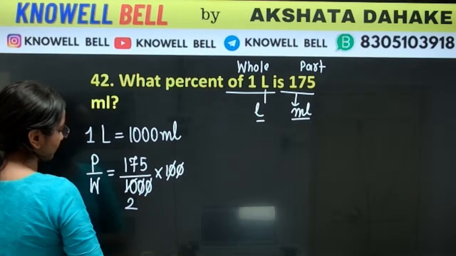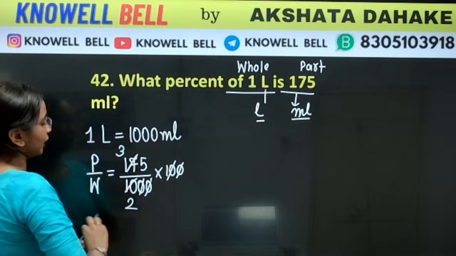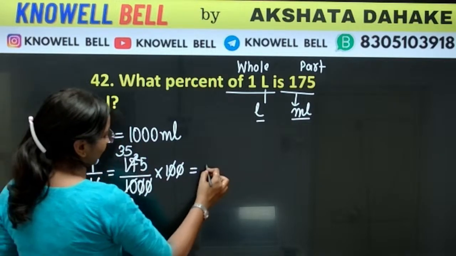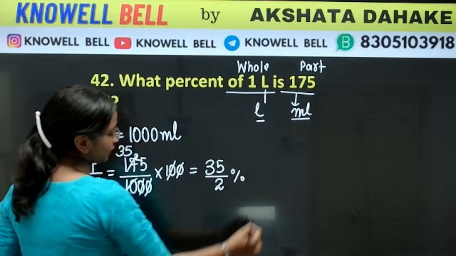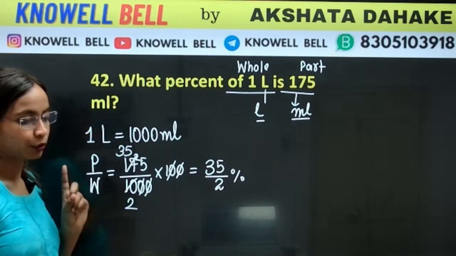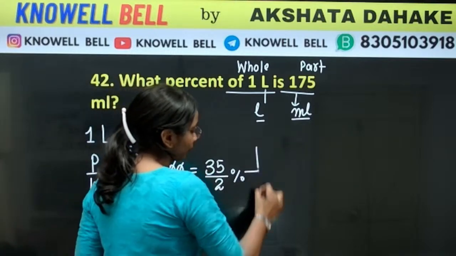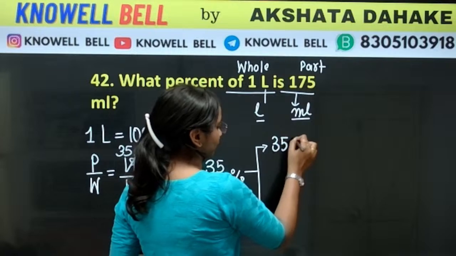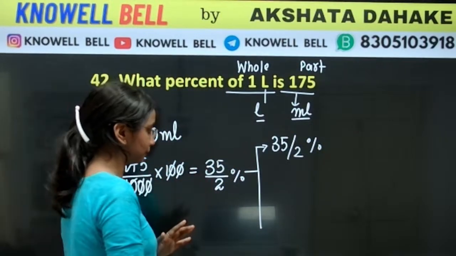5 2 times is 10. 5 3s are 15. 16, 17. 2 is the remainder. 2 will come here. 25. 5 5s are 25. तो हमारे पास कितना बचा? 35 upon 2%. What will be the answer? 35 upon 2%. Now इससे आपके 3 options create हो सकते हैं. One option can be directly 35 upon 2%. हो सकता है हमको option में directly क्या given हो? We are given directly 35/2%.